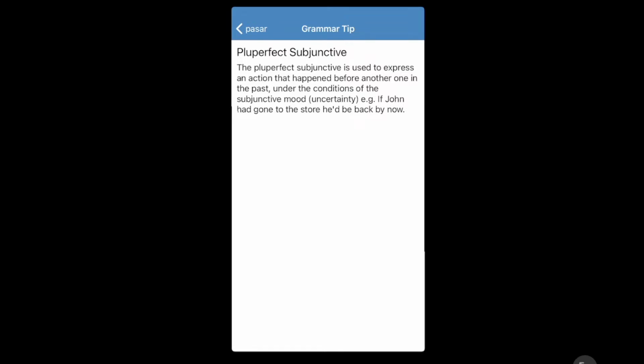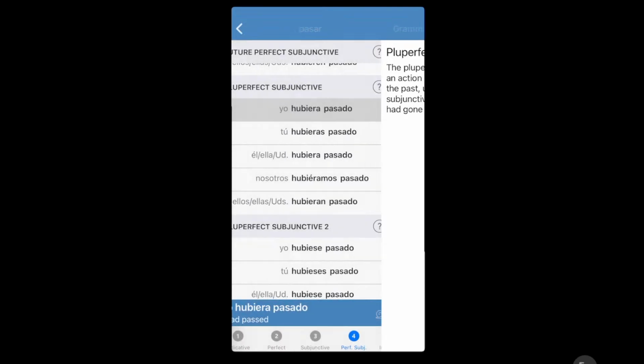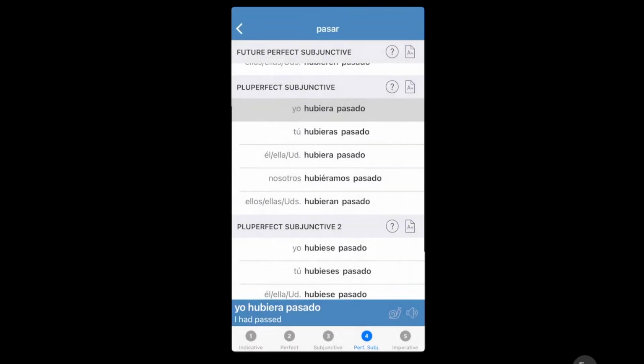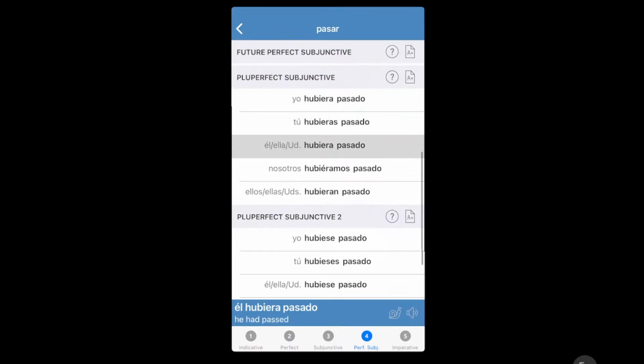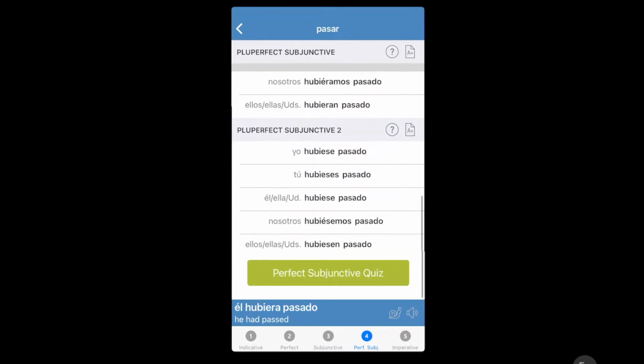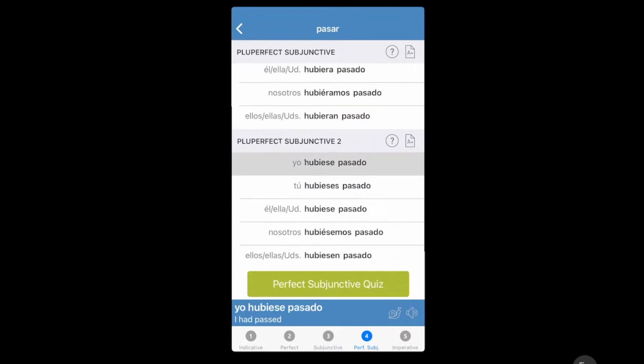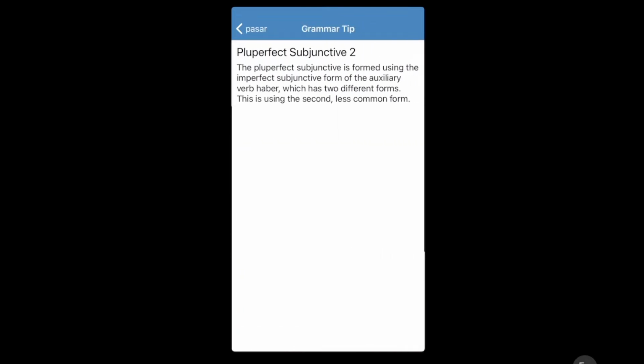The pluperfect subjunctive is used to express an action that happened before another one in the past, under the conditions of the subjunctive mood. If John had gone to the store, he'd be back by now. So, obviously she's mad. And again, we see the pattern. And as well, this, as you can guess, is literature.